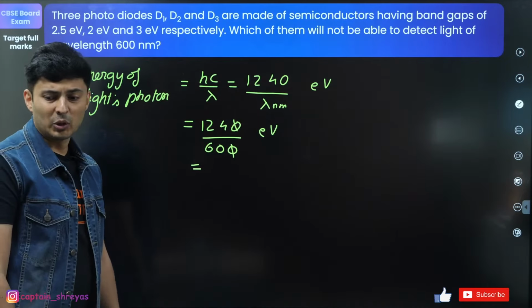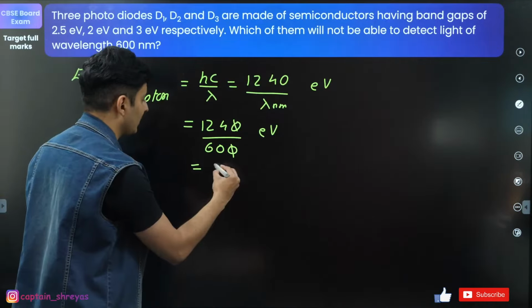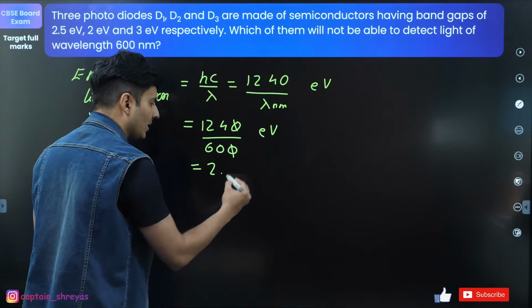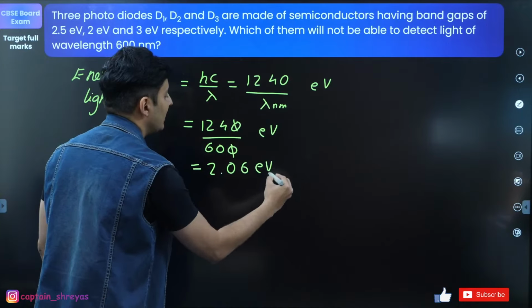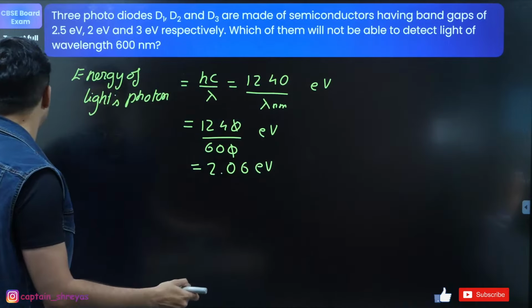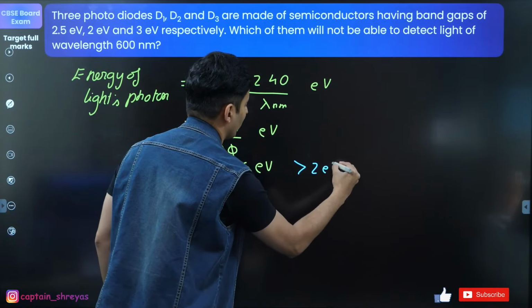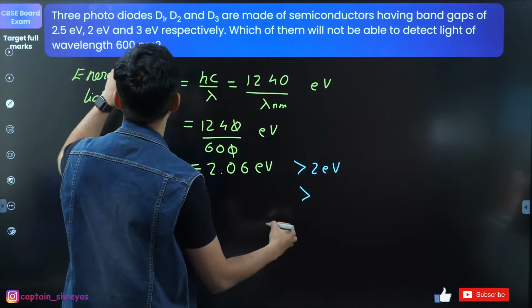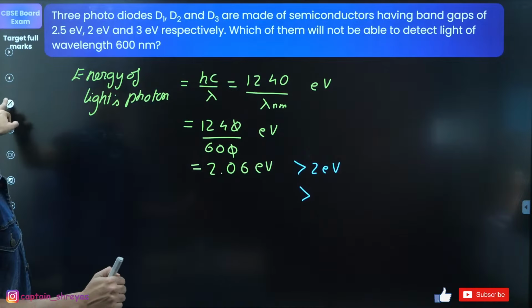It comes out to be 2 point something, 2.06 or something. Isn't this 2.06 more than 2 electron volt? That's it. It's more than 2 electron volt.